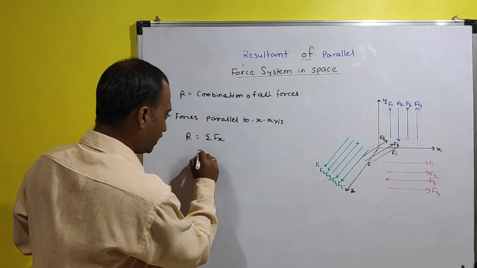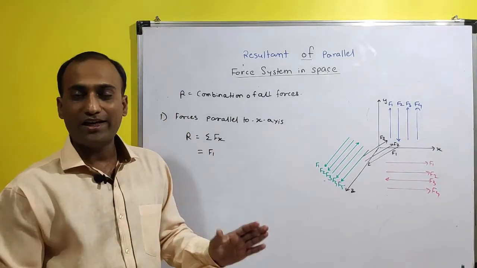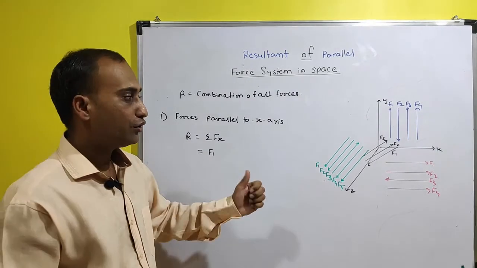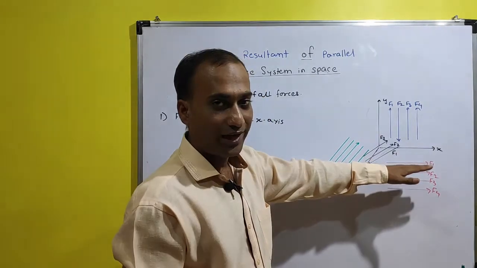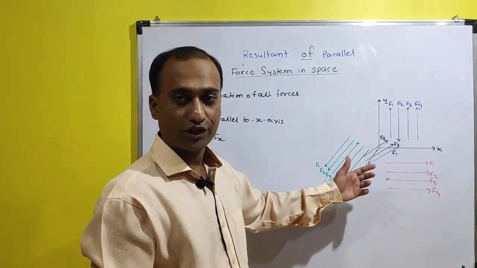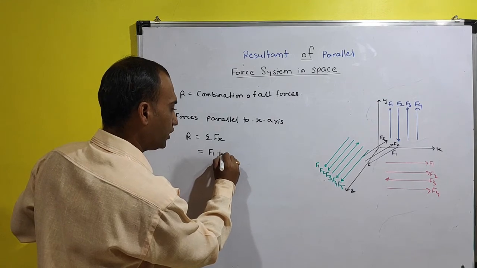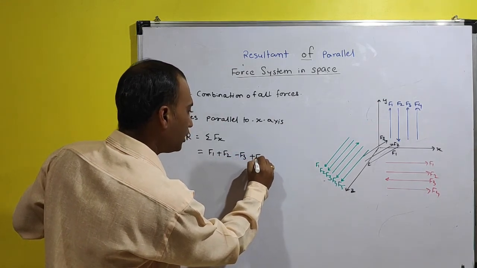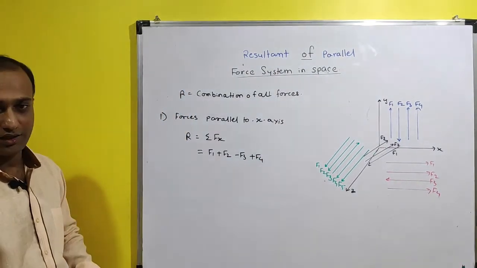We have to consider any one direction as positive and opposite direction will be negative. So this is in x direction. So we will consider along positive x the forces are positive and along negative x direction the forces are negative. So we can write over here f1 plus f2 minus f3 plus f4. So this is the value of your resultant.